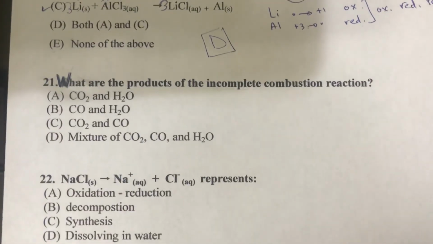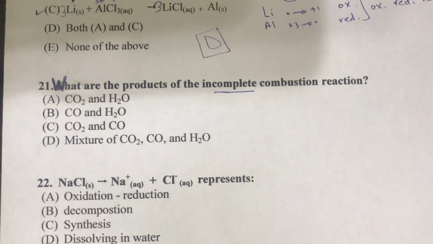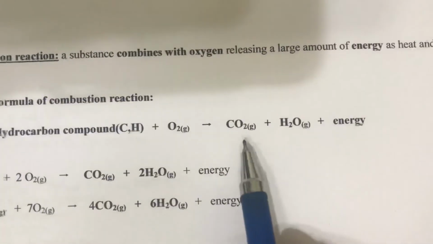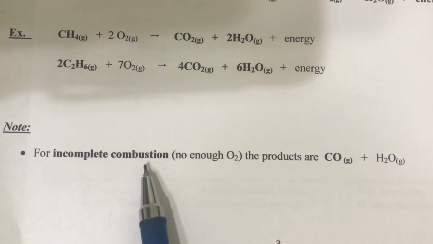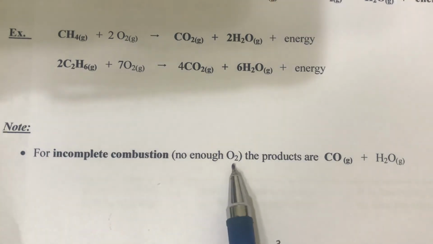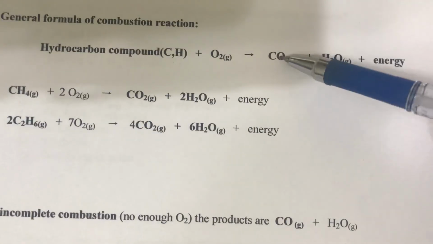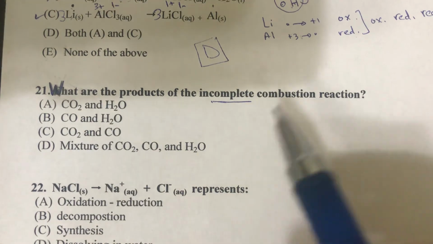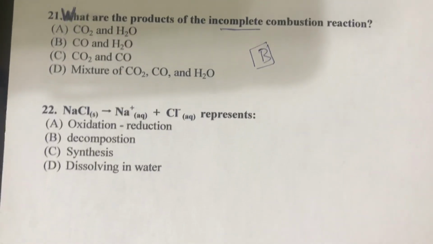Now question 21. What are the products of the incomplete combustion reaction? Here, for combustion reaction, the products are carbon dioxide and water. But if it's incomplete combustion, which means not enough oxygen, the products are carbon monoxide instead of carbon dioxide, and water. So the products are carbon monoxide and water. So the correct answer is B. Now question 22.